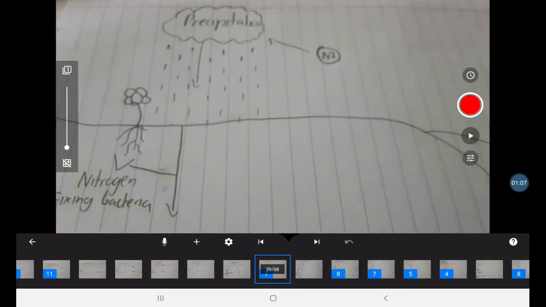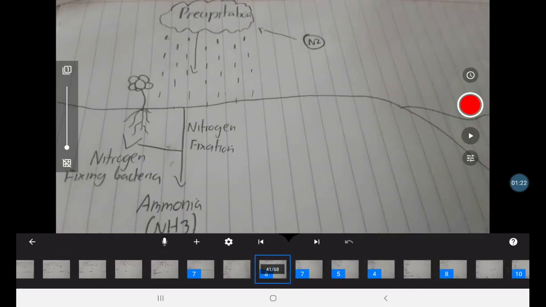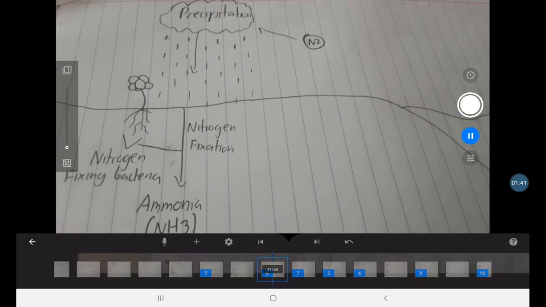So here we see the nitrogen going down, and the roots of the flowers have nitrogen fixing bacteria that help the nitrogen get fully built. So the plant roots help combine nitrogen with hydrogen to make ammonia, or NH3. This process is also called nitrogen fixation.